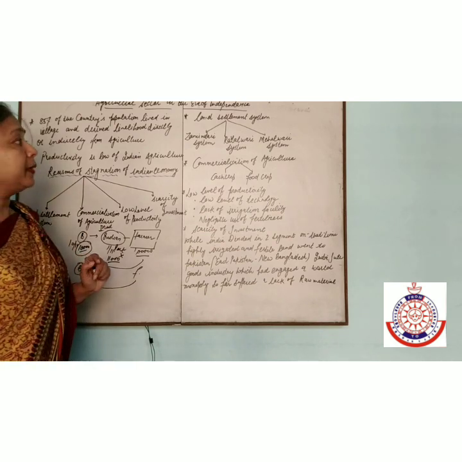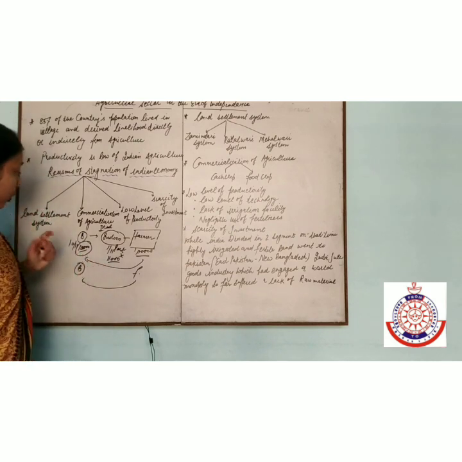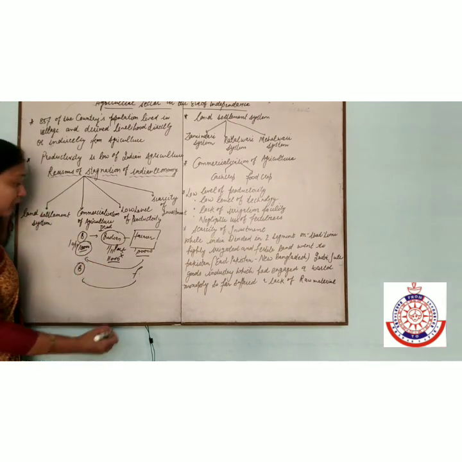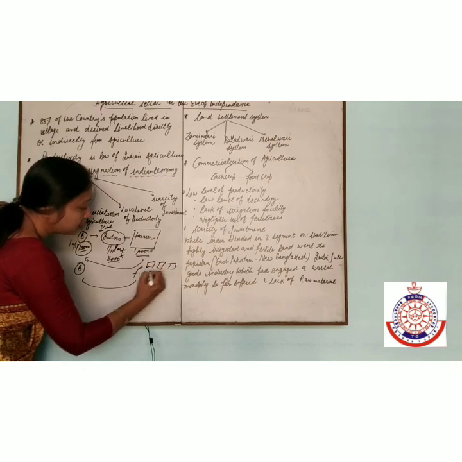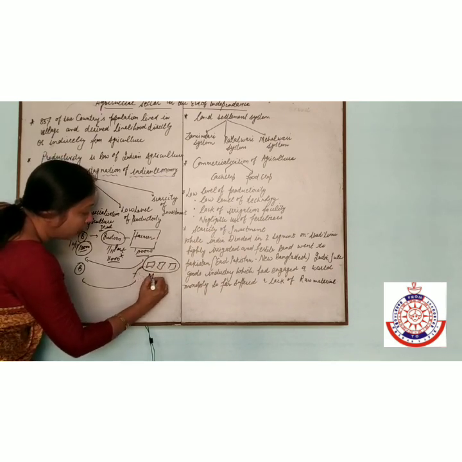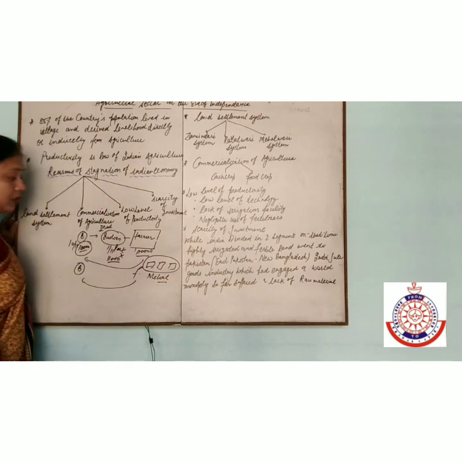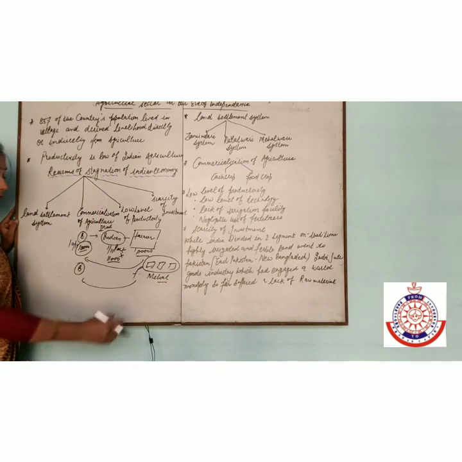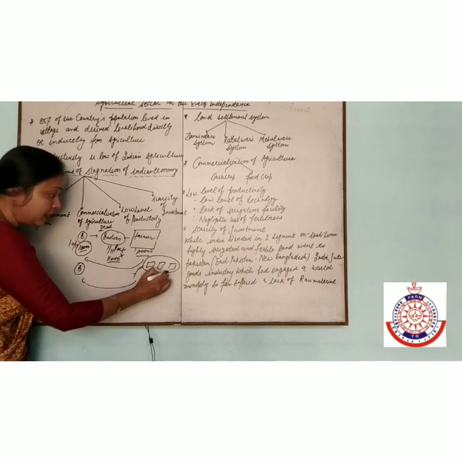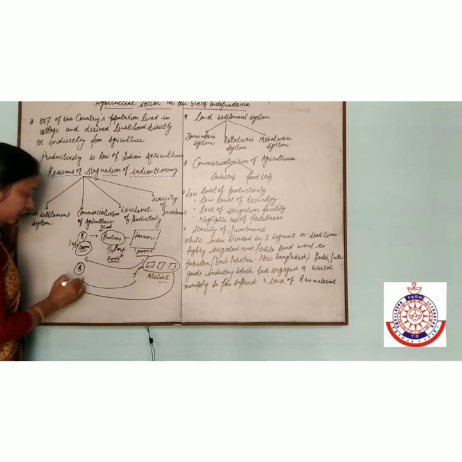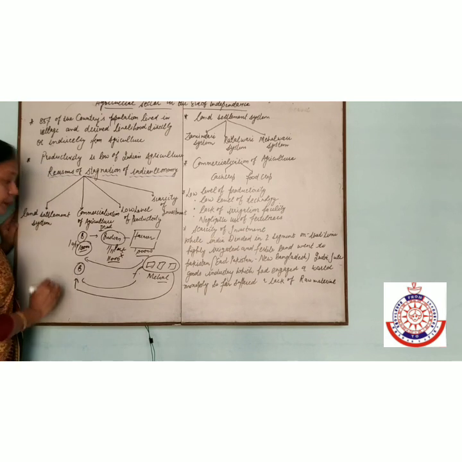And third is the Mahalwadi system. What is the meaning of the Mahalwadi system? In the Mahalwadi system, 2-3 villages are merged and they make one mahal, and they pay the rent to the Britisher.